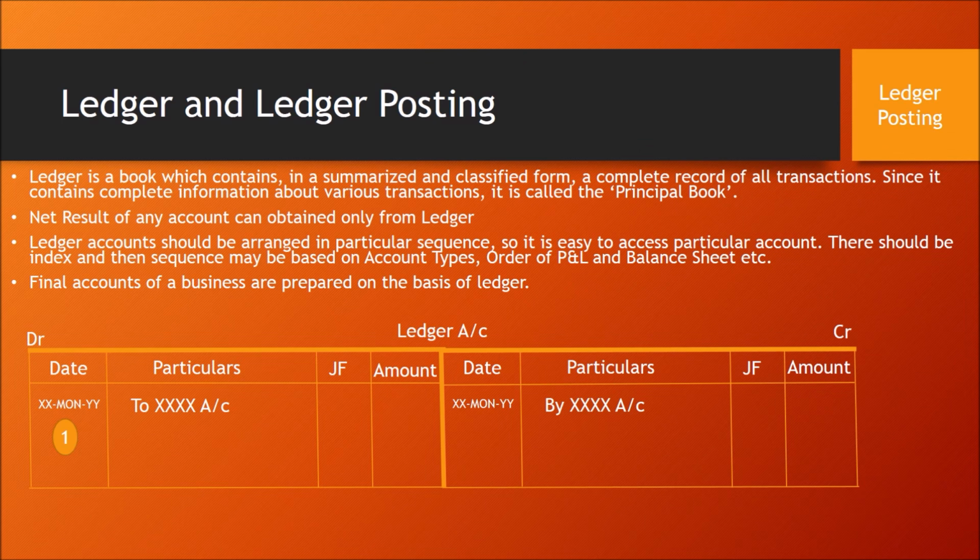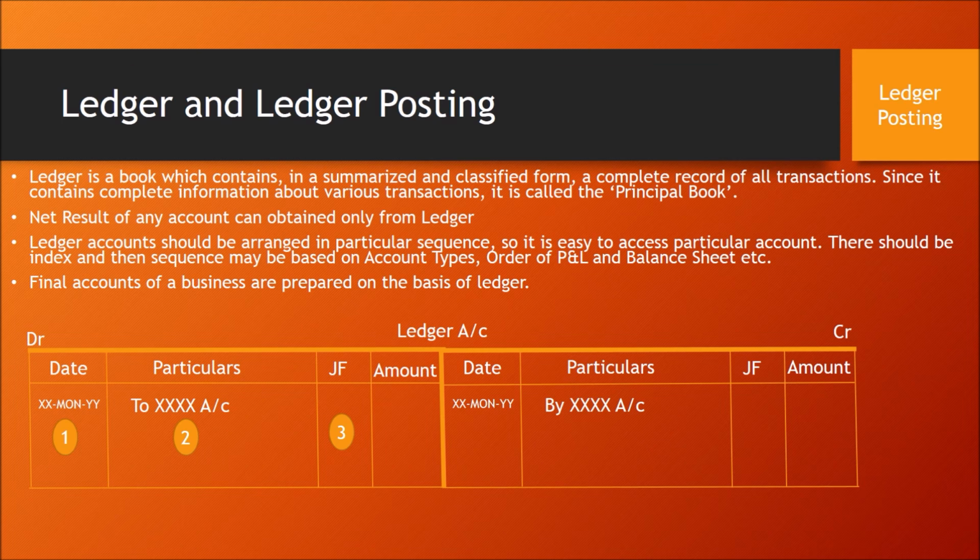Further, the left side is divided into 4 columns. The first column is date. Transaction date will be recorded in the first column. The second column is the account code, the corresponding account code. If I am preparing a cash account, the other account which is credited here should be entered. The third column is journal folio.